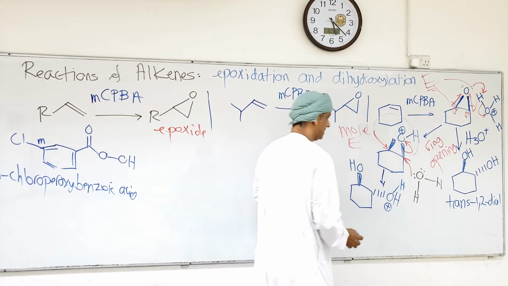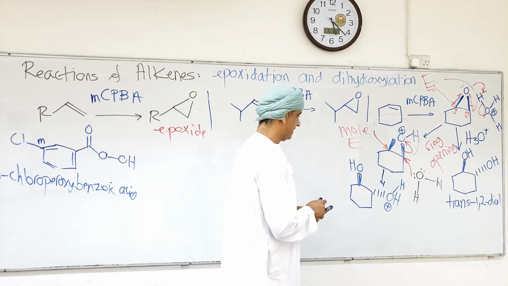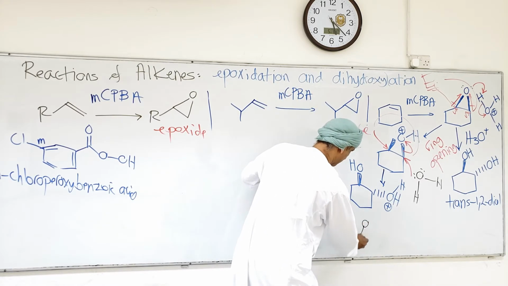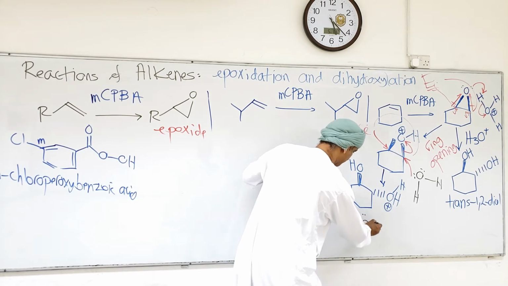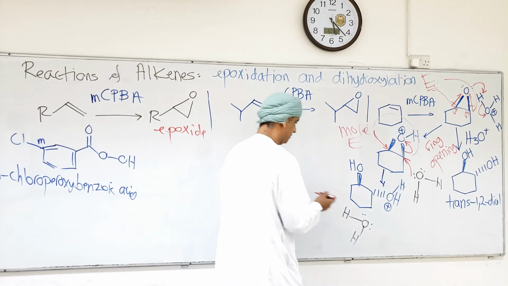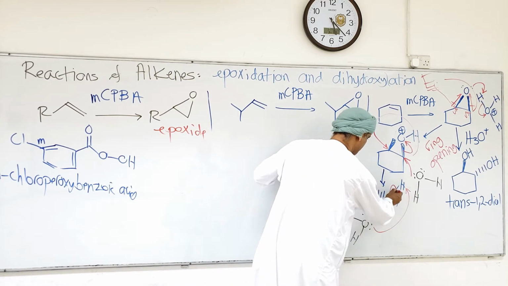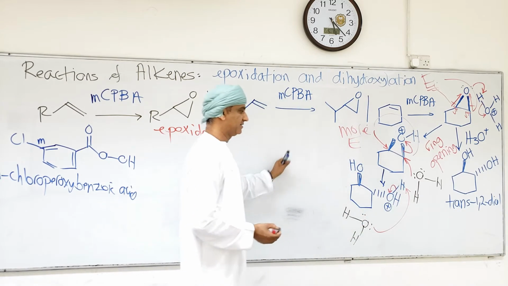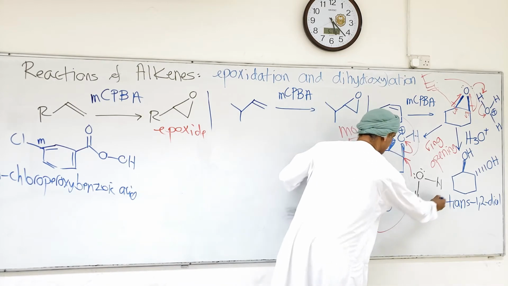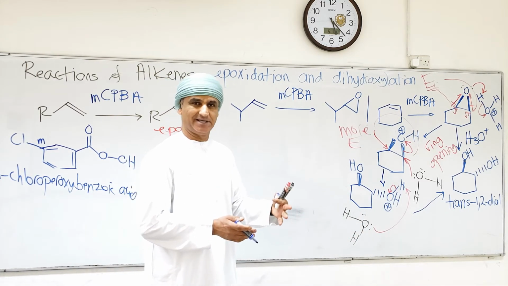Oxygen still has a positive charge, and now another water molecule will come, not a hydronium ion, and take off one of these hydrogens here, so maybe that one, and this hydrogen-oxygen bond will break, releasing electrons to the positively charged oxygen. This will generate the trans-1,2-diol and release the hydronium ion as a catalyst, by the way, as an acid